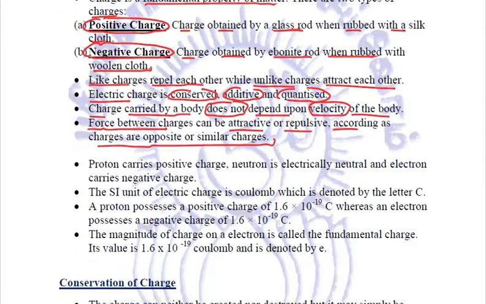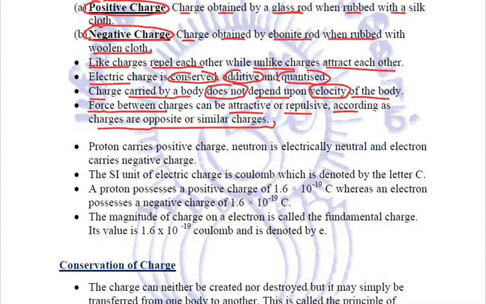Now we know when we talk about the particles of an atom, protons carry positive charge, neutron is electrically neutral, and the electrons carry negative charge.